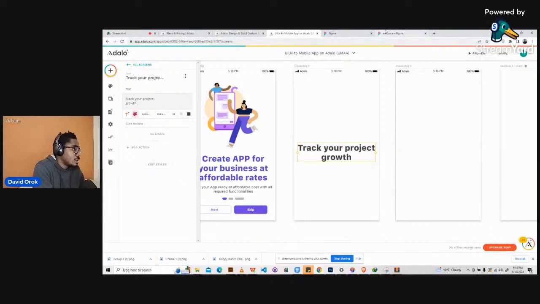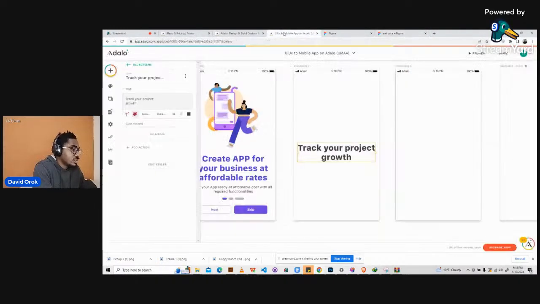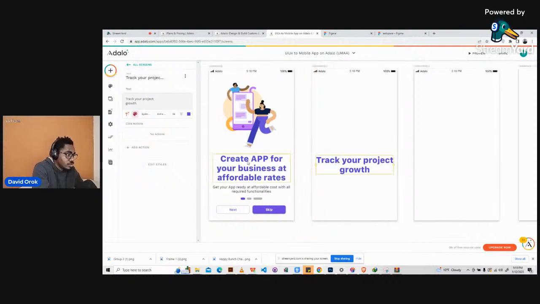Then come back here, click on the font color, then go back to Adalo, click here on the color and paste it here. Okay, so we have it like that. I will try to make sure that my texts follow the same direction. Look at where the text is here. So I will try to make sure the text is also here too. Okay, so that's it. And then I can just make it be like in the center. Yeah, like this. Okay, so you can just use your own initiative there.